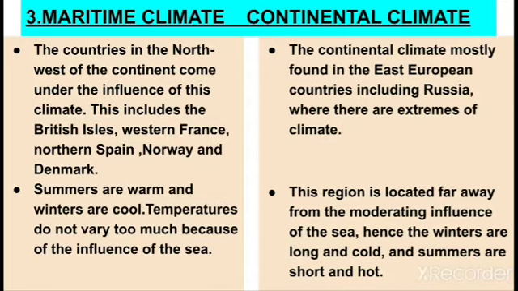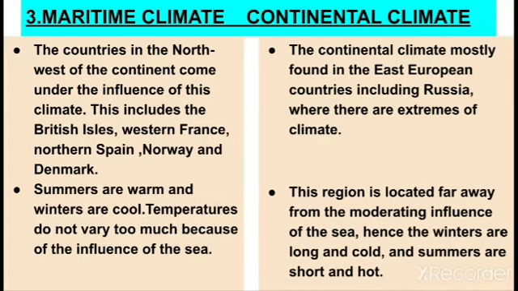So in maritime climate you will write: the countries in the northwest of the continent come under the influence of this climate. This includes the British Isles, western France, northern Spain, Norway and Denmark. In the continental climate, first point you will write: the continental climate is mostly found in the East European countries including Russia where there are extremes of climate.